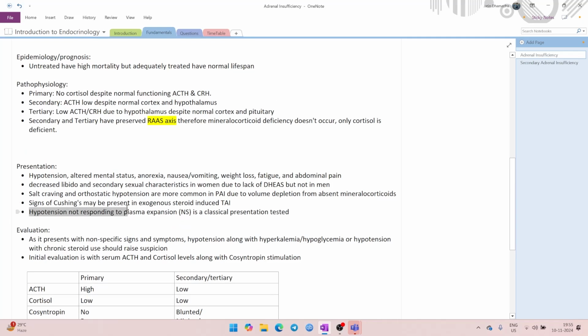Lastly, hypotension not responding to plasma expansion is a classic presentation that is tested on USMLE. You will see that in your Step 1 and in your Step 2 as well. If a patient is coming to ICU after undergoing any type of trauma or accident, but there are no clear signs of hemorrhage, the patient is hypotensive. You are giving patient normal saline. You have given 1 to 2 liters of normal saline, and the blood pressure has not changed at all.